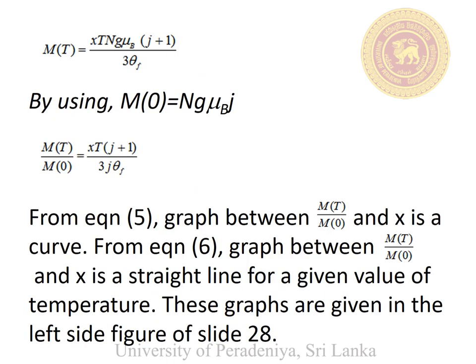After cancelling some of the terms, we can get an equation for M_T, but M naught is equal to n g mu_B J. If you divide M_T by M naught, then we can get equation number 6.